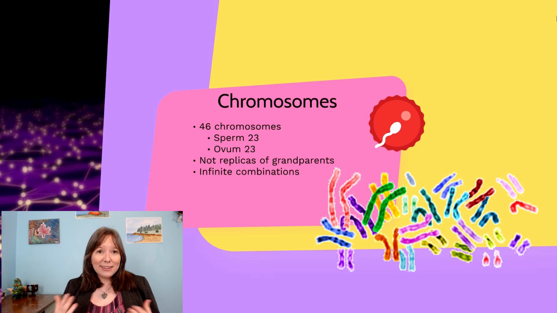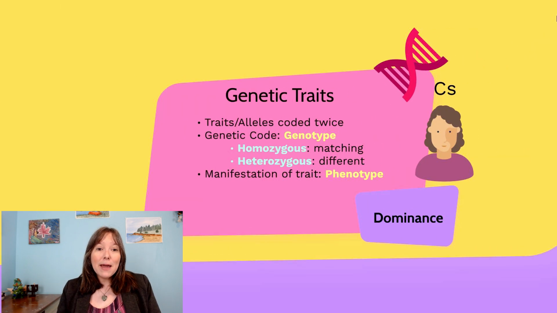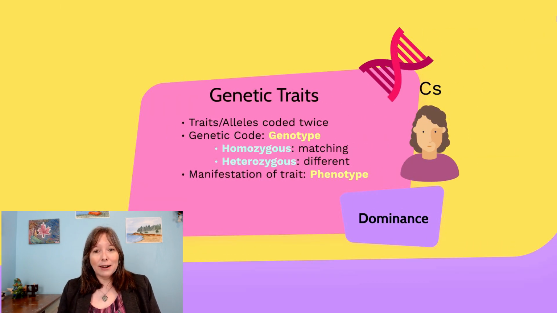Now, important to understand that these 46 chromosomes come, in most cases, in pairs. And so the pairs here are sort of colorfully dyed just for your enjoyment. But along these chromosomes, they're kind of long little sticky things. There are different bands. You can see there's a dark blue set right underneath the red set here. And it has different bands of light and dark. And those different bands code for traits. And each trait is coded twice. It's coded on both corresponding chromosomes in the pair. And so those bands are the traits or alleles that we're talking about. So on each chromosome, those bands are coded twice.